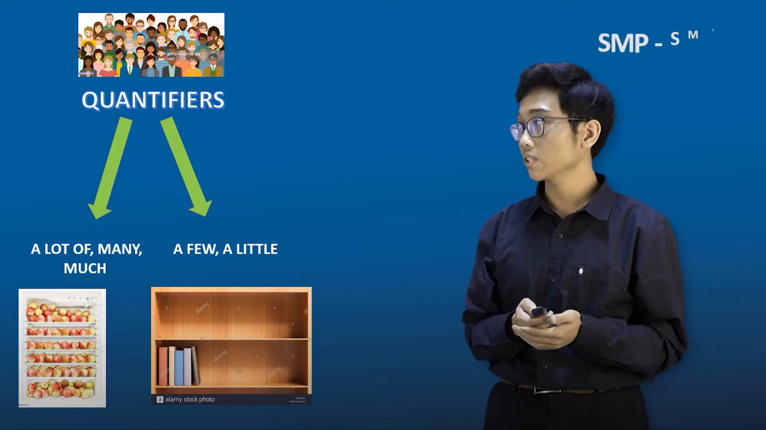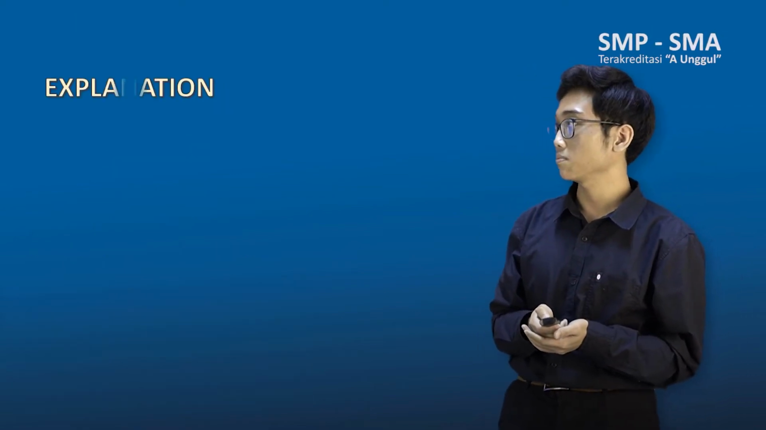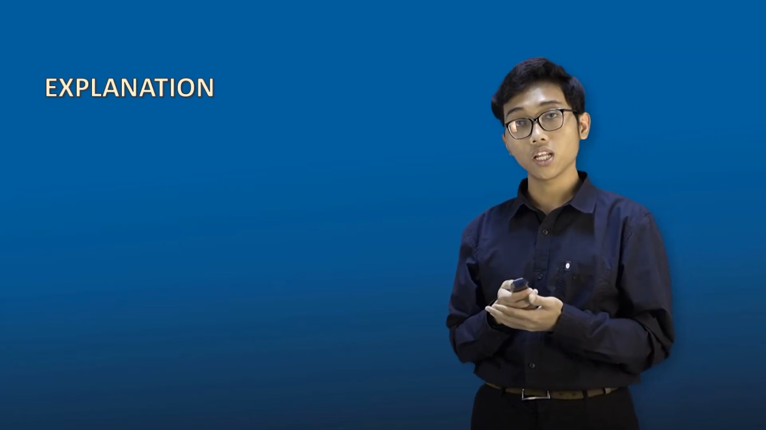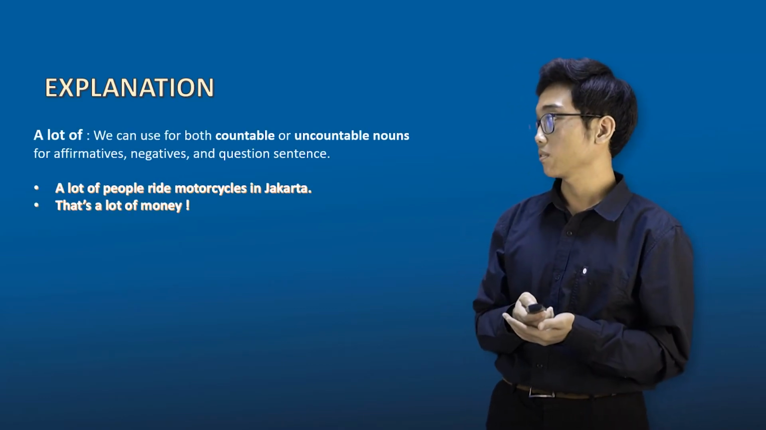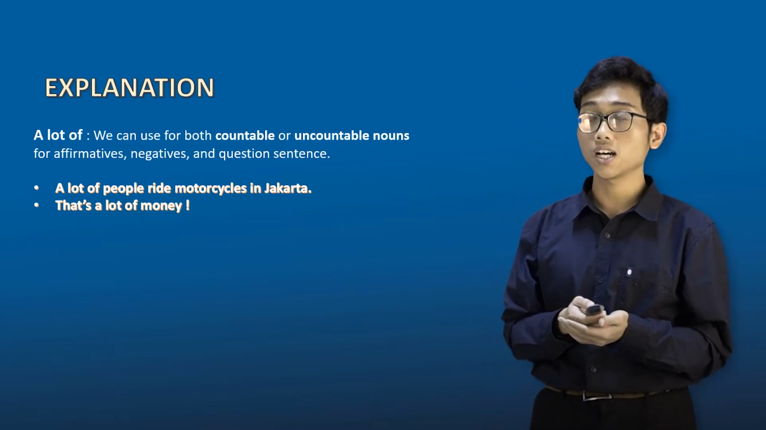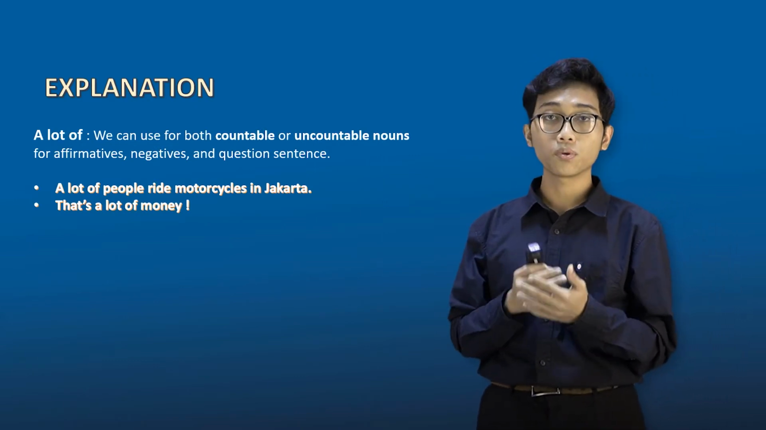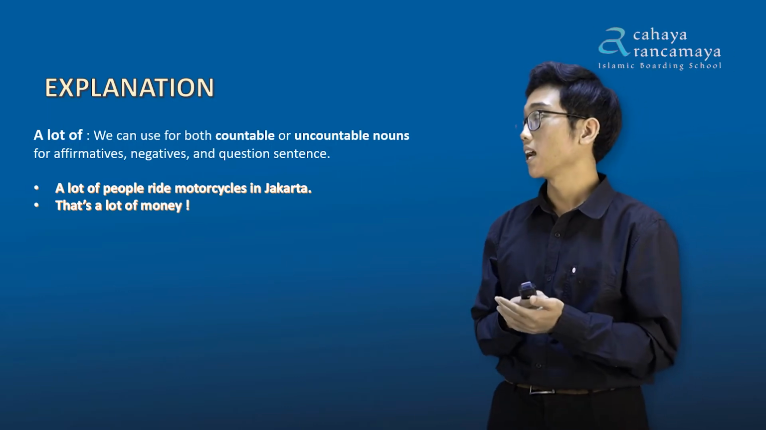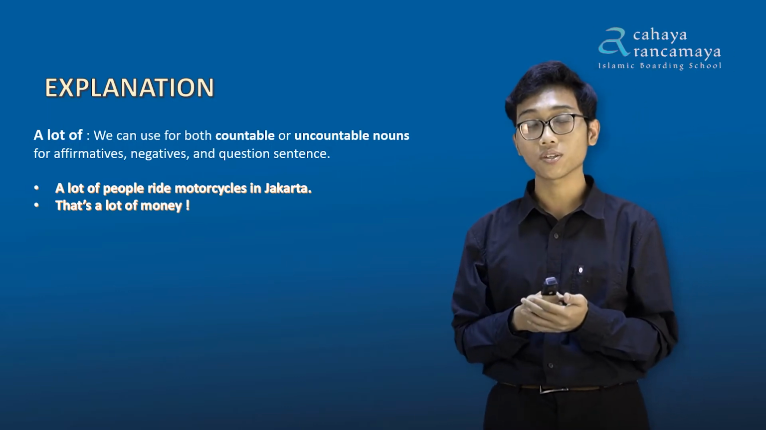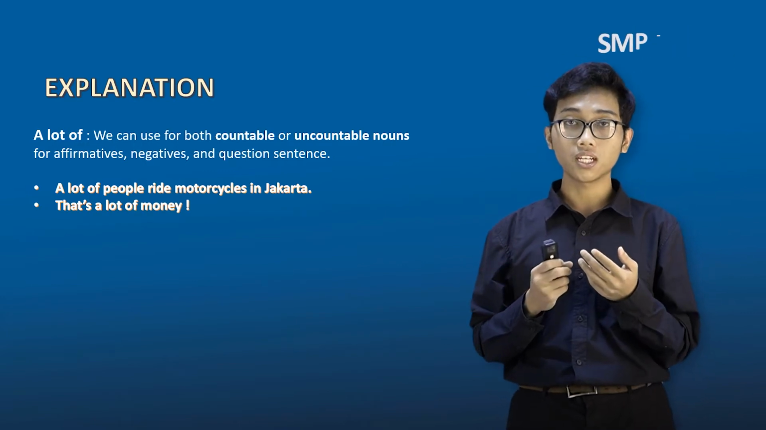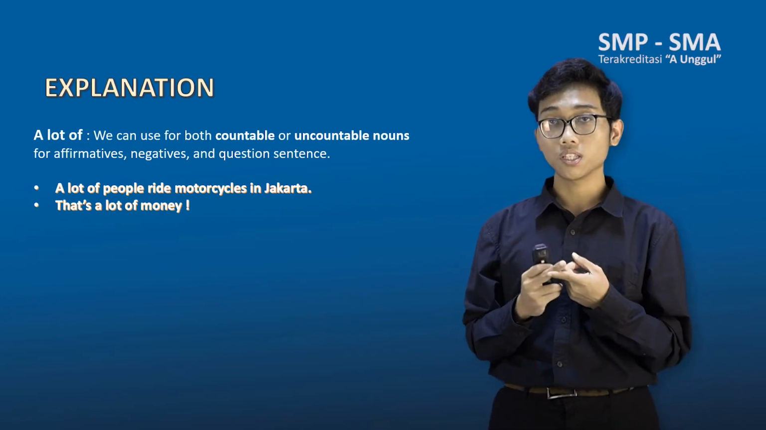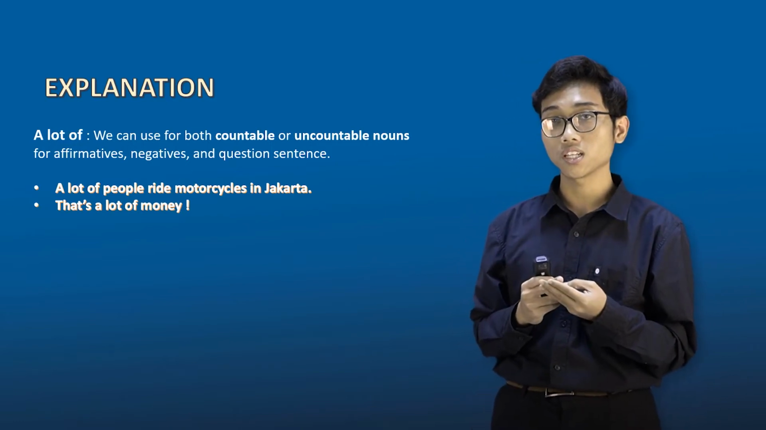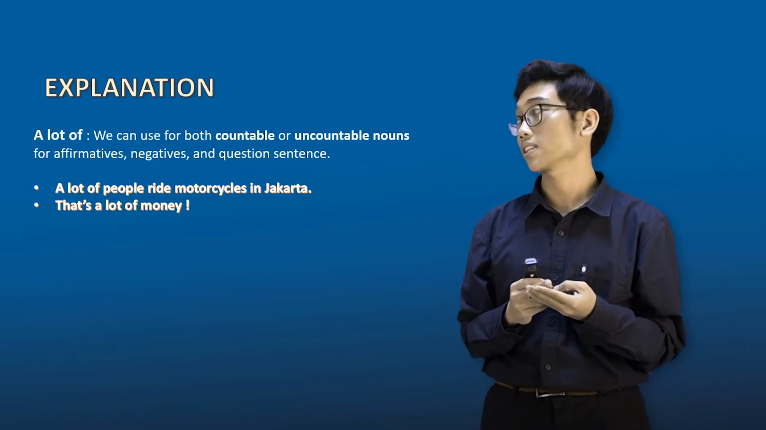First I'm going to explain the first group, the quantifiers used to describe a large amount of something. Let me begin with a lot of. We can use it for both countable and uncountable nouns, and for affirmative, negative, and question sentences. As usual, we have three types of sentences: positive or affirmative, negative, and question or interrogative.